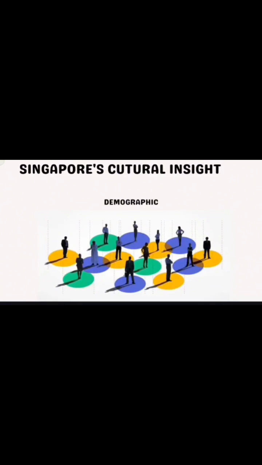Singapore has a population of about 5.7 million people, as mentioned in 2021. The population is relatively old, with a median age in the mid-40s, and a significant portion of the population is of working age. Lastly, population density. Singapore is one of the most densely populated countries in the world due to its small land area and large population.